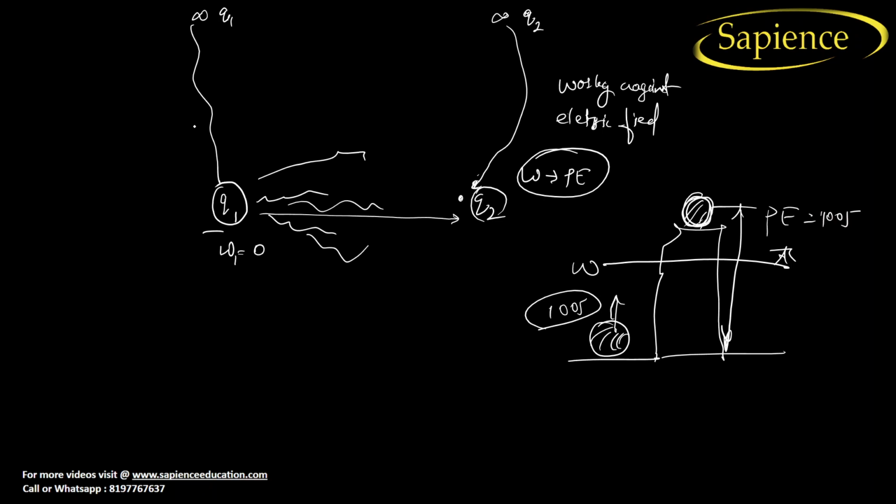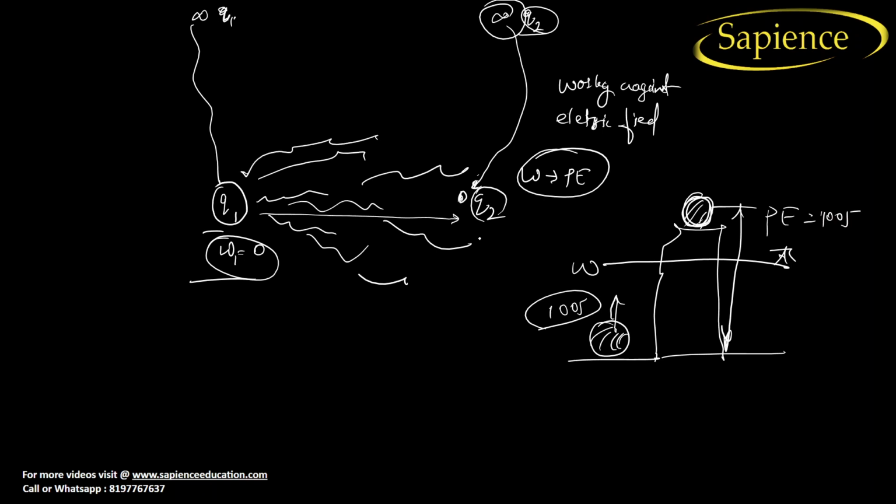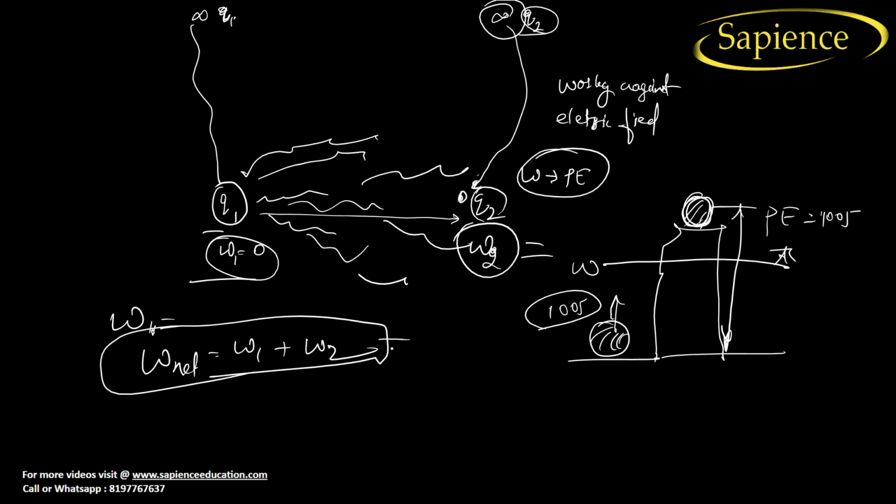If there is no charge around it, and if I bring this charge from infinity to this point, no work is done. But when another charge q2 is brought from infinity to this point, this is the region of electric field created by this q1. So we have to do the work. So the work done will be W2. If I calculate the total work done, that is W net, this will be equal to W1 plus W2. When we add, this work done will be equal to the potential energy, because whatever work is done is being converted into potential energy.